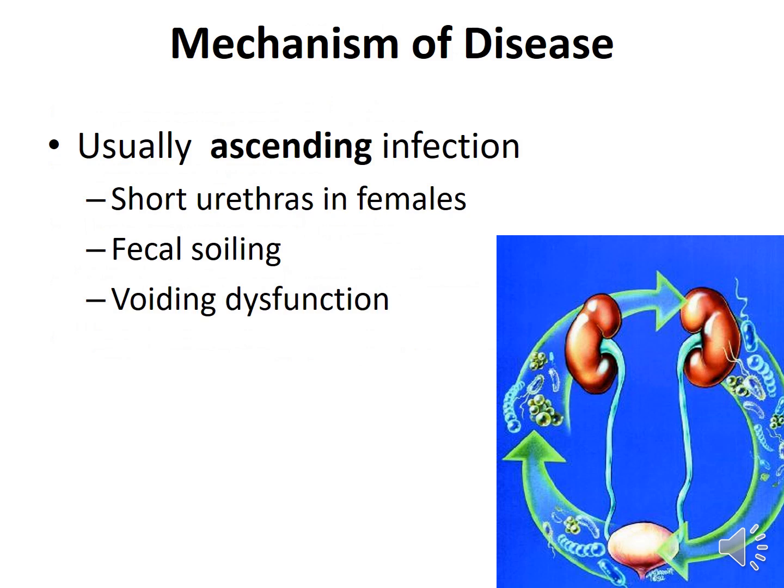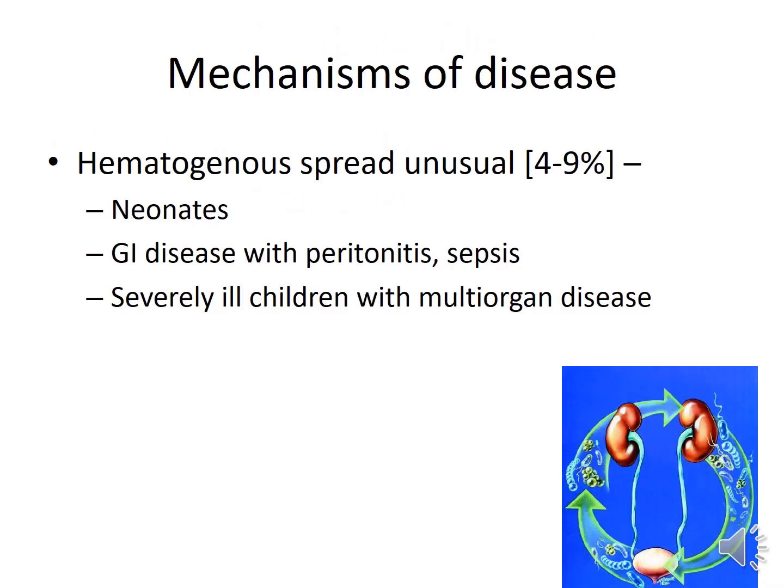The mechanism of the disease is by 2 ways. Number 1 is the ascending infection, that is, the infection spreads from below to above. In this, short urethra in females, fecal soiling and voiding dysfunctions are the examples. And hematogenous spread occurs in only 4 to 9% of cases, and this occurs usually in neonates, in GI disease with peritonitis or sepsis, and if the child is severely ill with a multi-organ disease, then hematogenous spread can also occur.